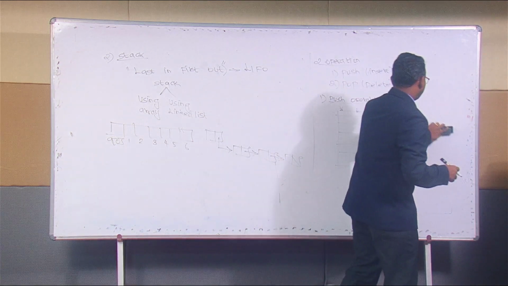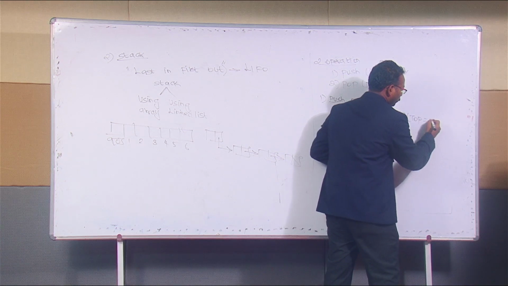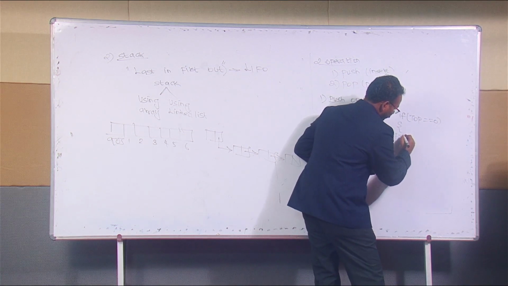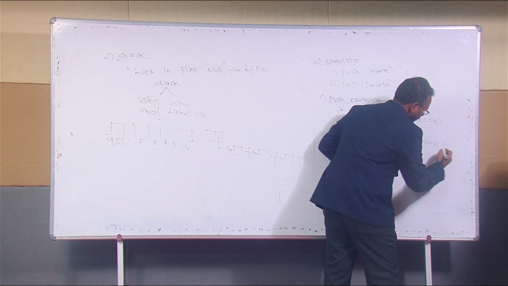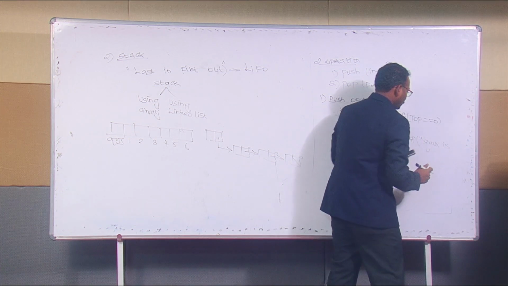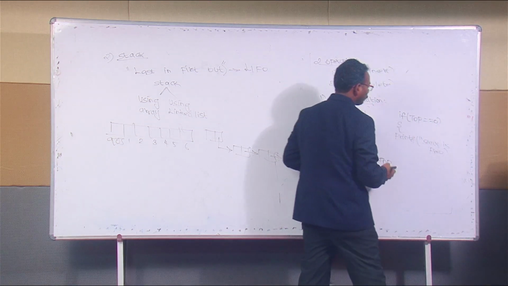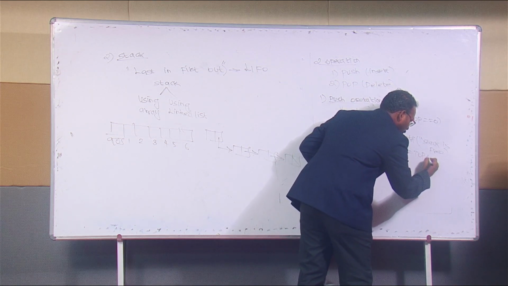For example, if top equal to 0, then printf stack is free. So the stack is free, and from that we can insert: top equal to top plus 1.